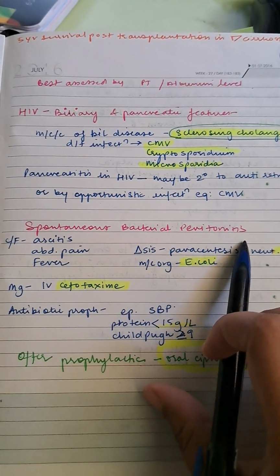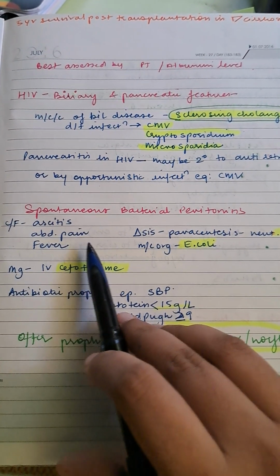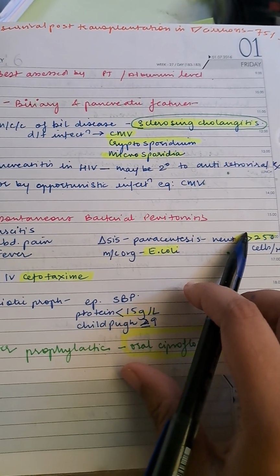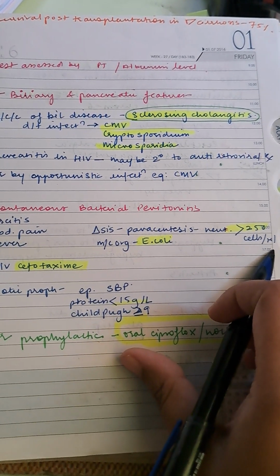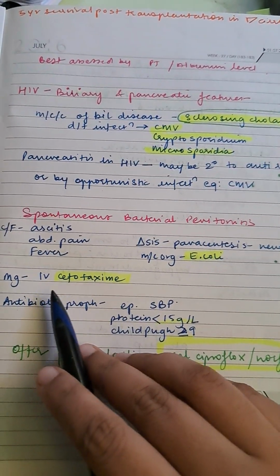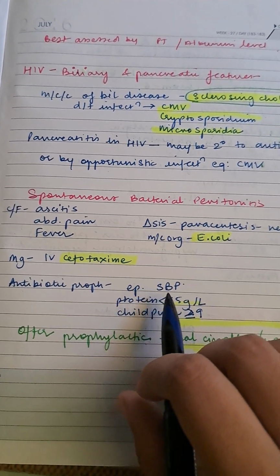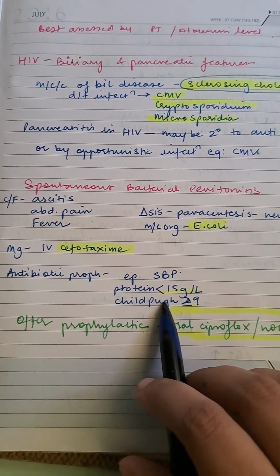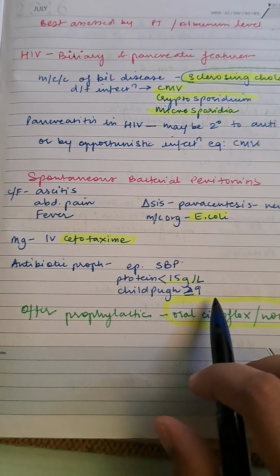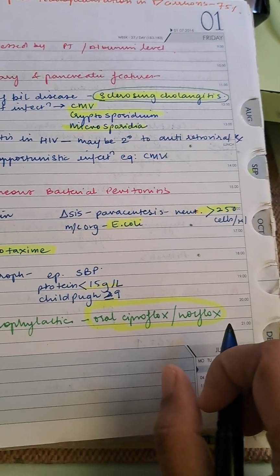Spontaneous bacterial peritonitis: clinical features are ascites, abdominal pain, fever. Diagnosis by paracentesis; इसमें neutrophil count जो है more than 250 cells per microliter होना चाहिए. Most common organism is E. coli. Management is IV cefotaxime. Antibiotic prophylaxis, especially for SBP with protein less than 15 grams per liter, Child-Pugh more than or equal to 9: offer prophylactic oral ciprofloxacin or norfloxacin.